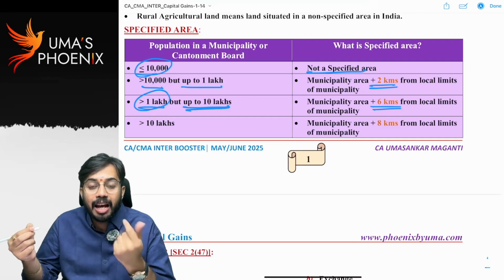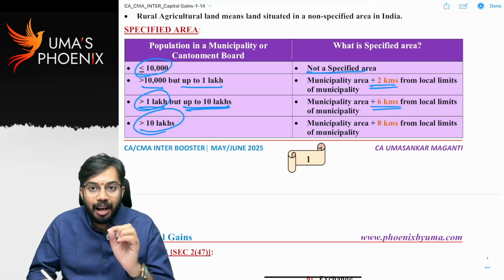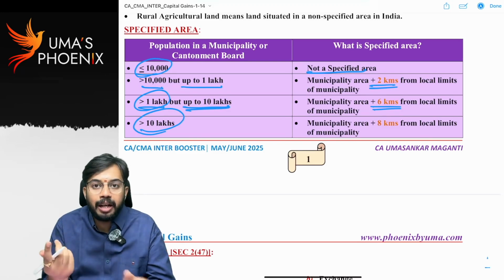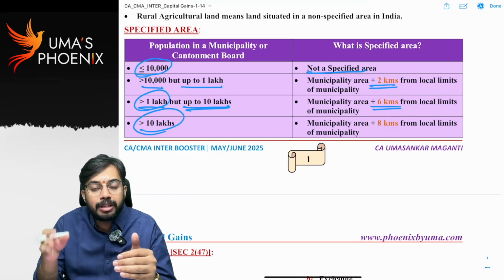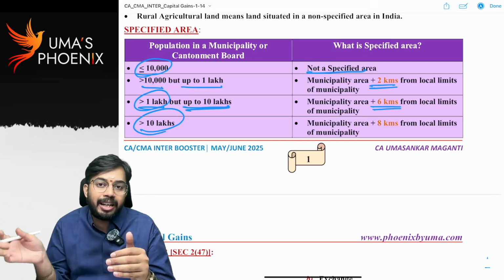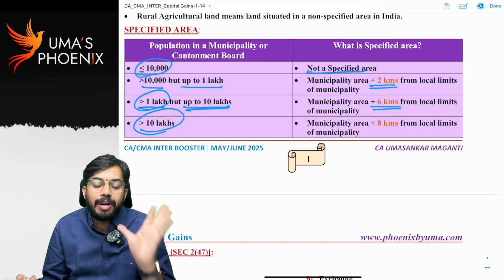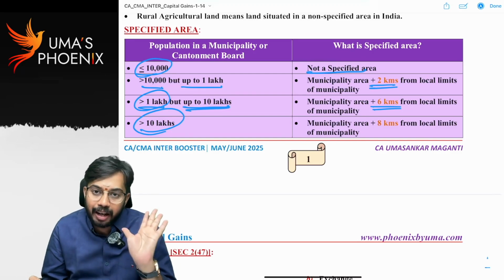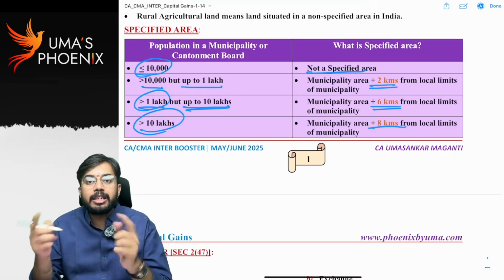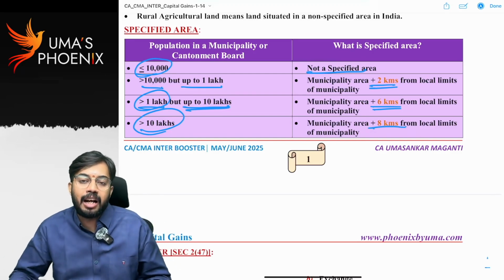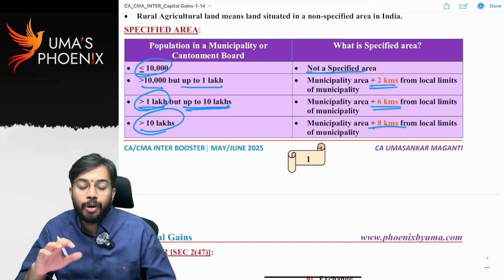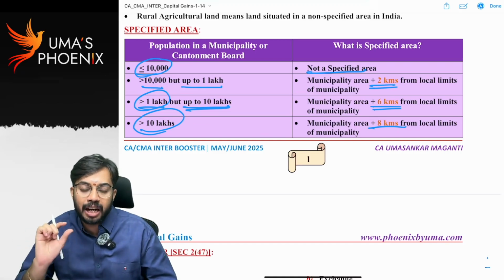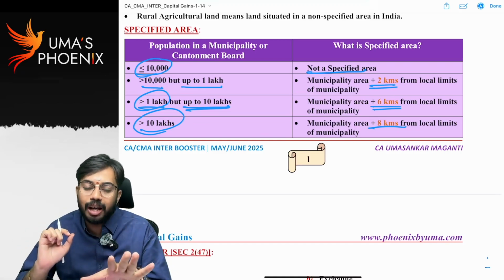Hyderabad: the population is greater than 10 lakhs, so Hyderabad is completely a specified area. Not only Hyderabad, from the municipal limits of Hyderabad, the next 8 kilometers are also considered a specified area. Within that specified area, agricultural land is urban agricultural land. Outside the specified area, agricultural land is rural agricultural land.